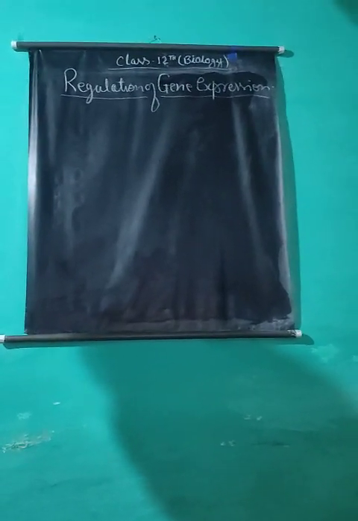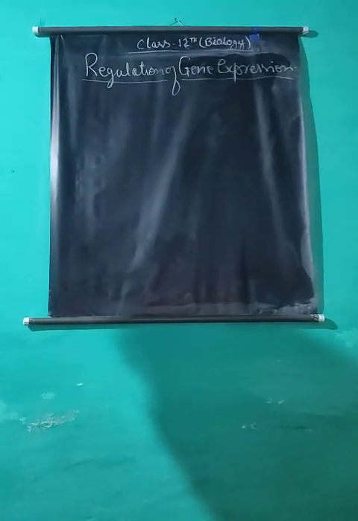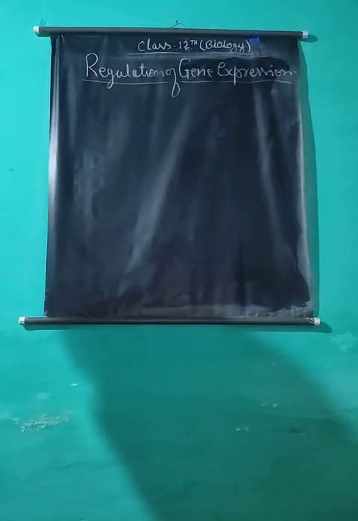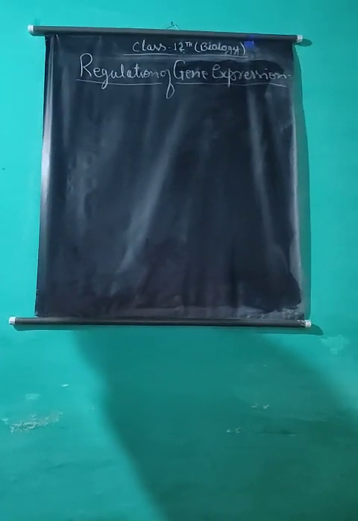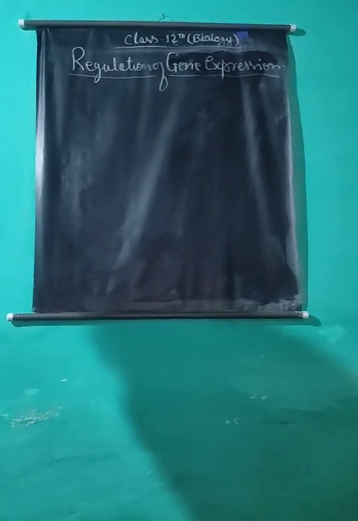In each stage of the life cycle, every cell has some set of genes. Thus, it would be necessary to have a mechanism which will allow only the desired gene to function at a particular time, and the activity of other genes would be controlled. It is called gene action. Gene action can be regulated at different levels, for example transcription, messenger RNA processing, messenger RNA transport, translation, and enzyme functions.